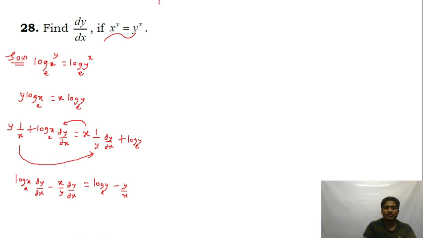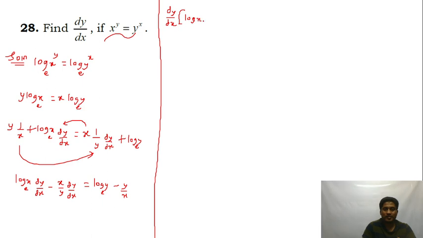I'm going to take dy by dx common. So if I take dy by dx common, this becomes log x minus x upon y is equal to log y minus y upon x. Now for dy by dx, I take LCM as xy and cross multiply.